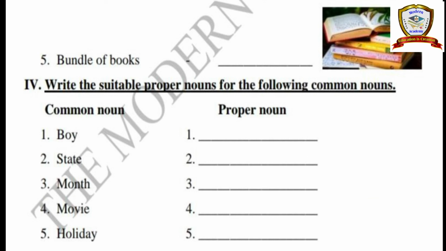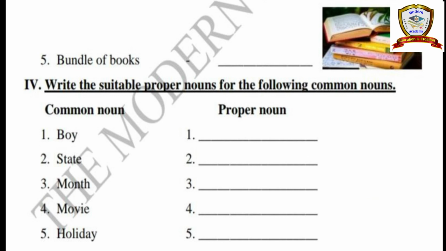Okay, next, the fourth Roman is write the suitable proper nouns for the following common nouns. So here the common nouns are given, you have to write any kind of proper noun. Boy. See, boy is a common noun. For example, if you want to write the proper noun, you have to write any boy's name. So any kind of boy name you write is the answer here. Okay, like that. State. State is a common noun. So we have many states. In India we have 29 states, isn't it? So you have to write any state name.